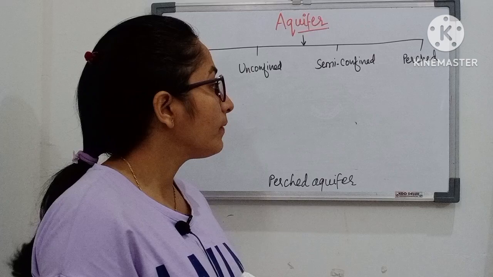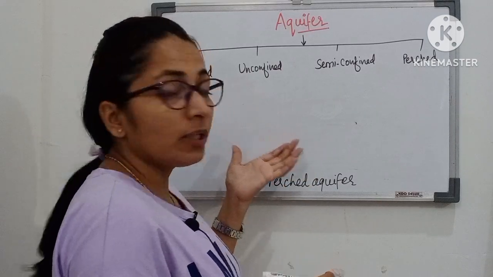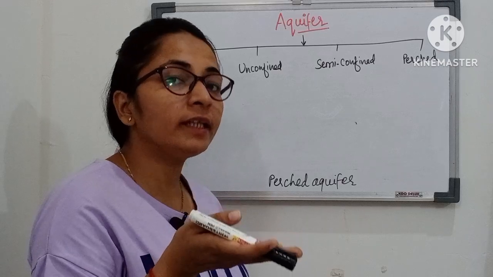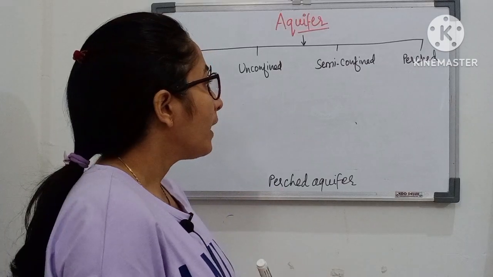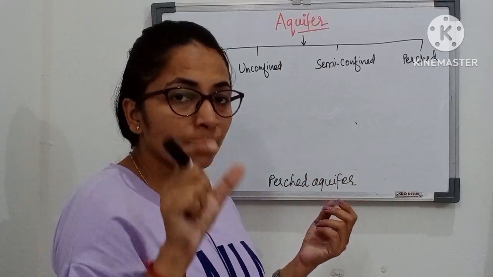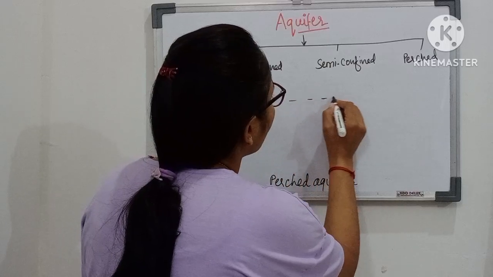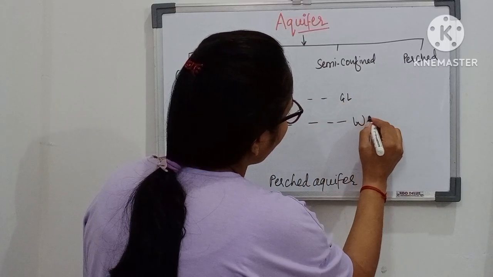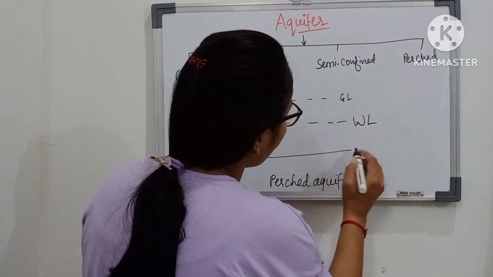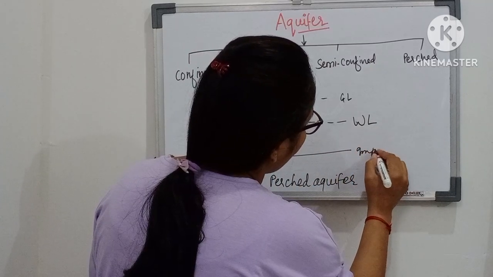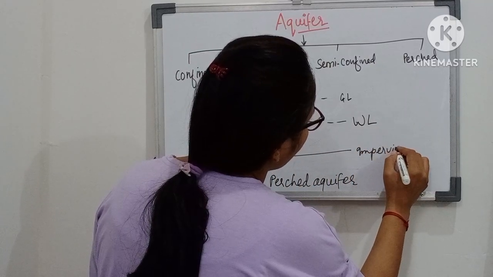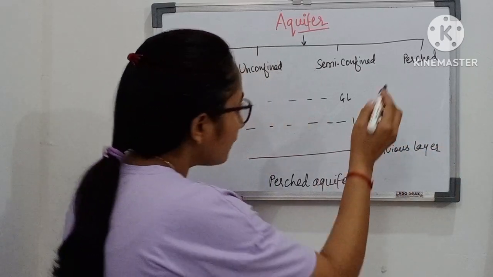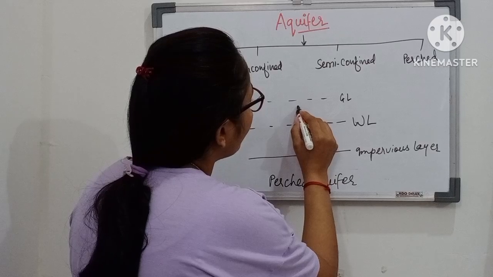The perched aquifer is a special case of unconfined aquifer which lies above the water table aquifer, and it has a very small extent. Suppose this is our ground level, this is our water table or water level, and this is the impervious layer. Then this perched aquifer could be found here.